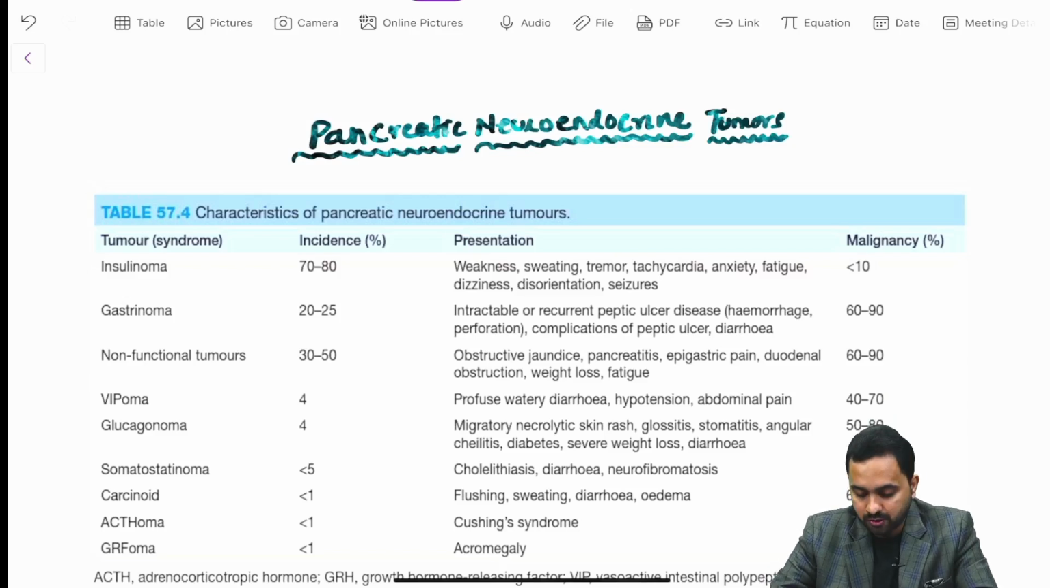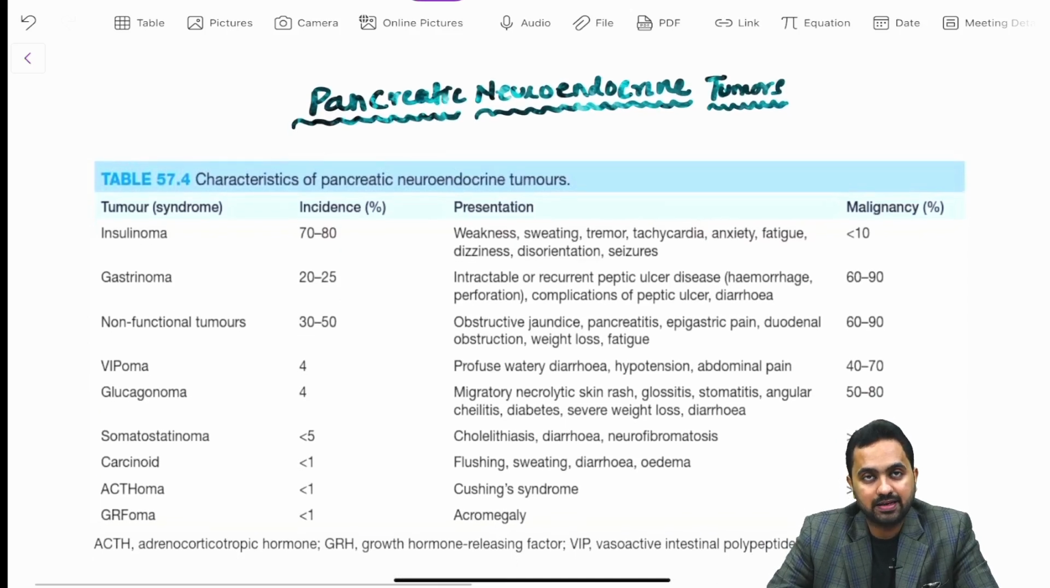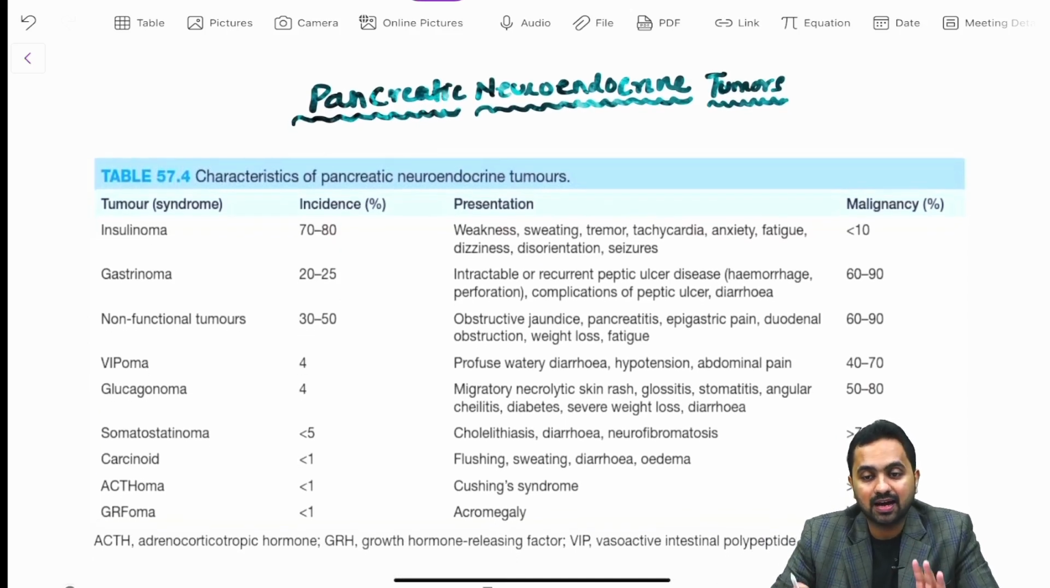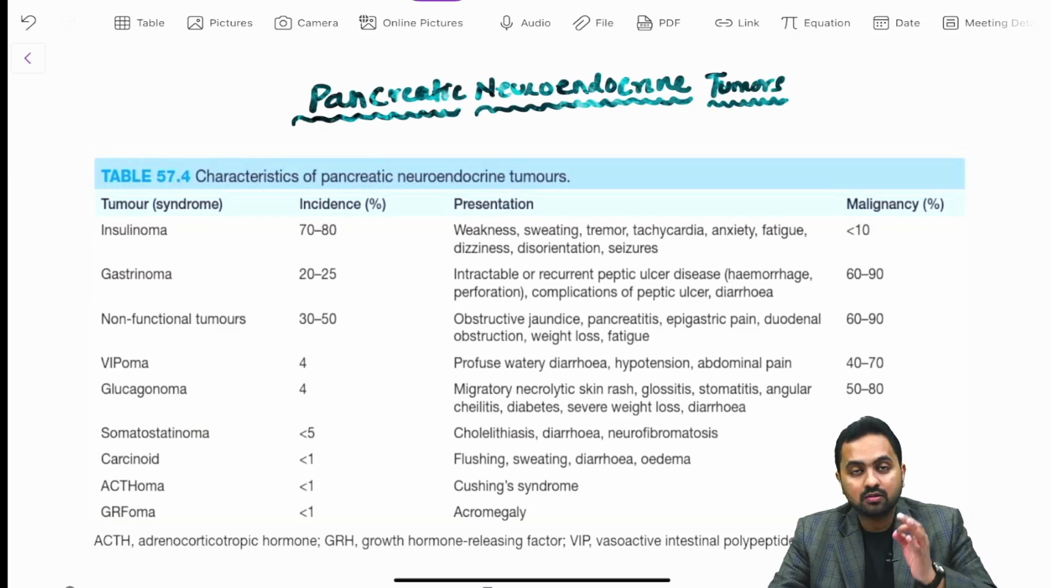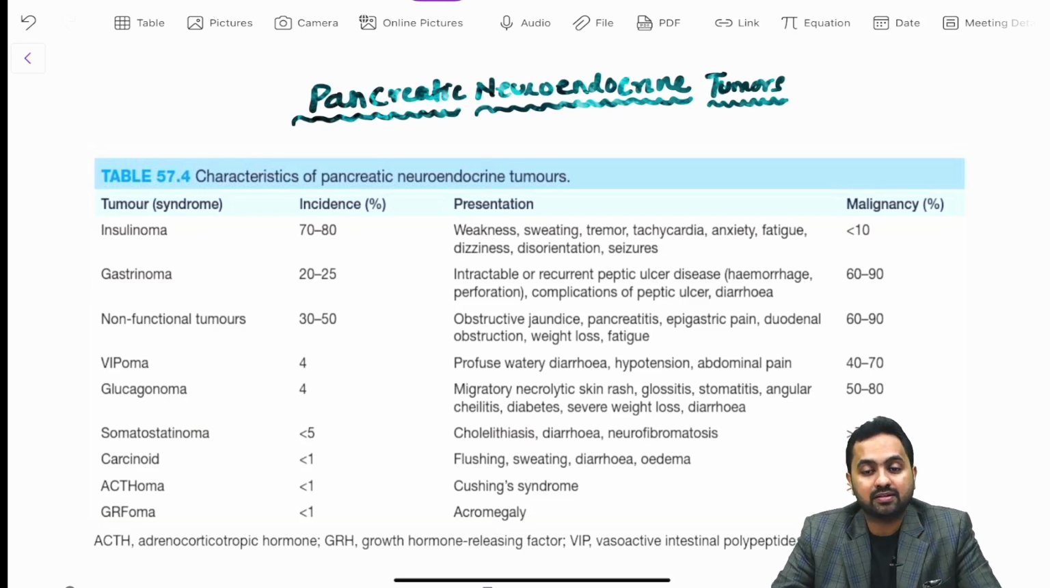Pancreatic neuroendocrine tumors. For this we have used this table from your Bailey and Love. Now this table has your key features which is going to help you to solve almost all the major questions coming from your pancreatic neuroendocrine tumors. So first let's take a look at the characteristics of these pancreatic neuroendocrine tumors as a whole, following which we shall discuss your WHO classification and then some important points with respect to your gastrinoma and your insulinoma.